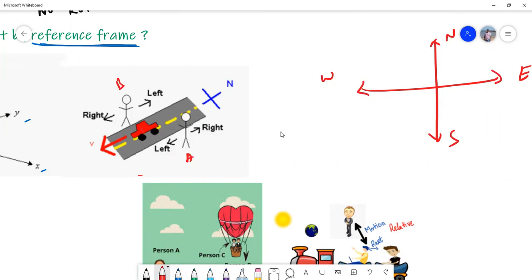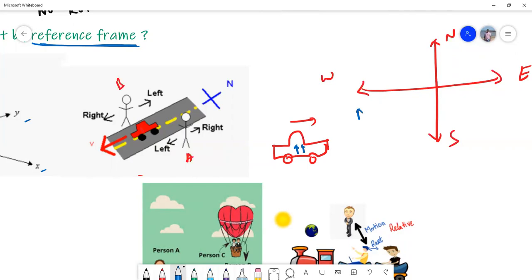The best example I can give you is this. Suppose you are sitting in a car, and the car starts moving. See, when the car is moving, say for example, there are two persons inside the car, and there is one person outside the car.